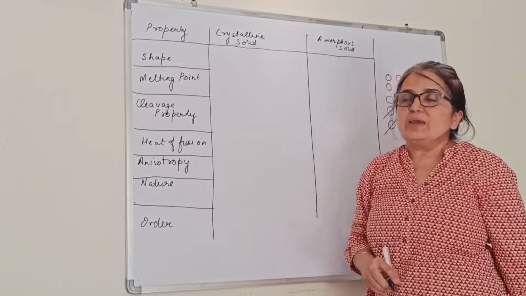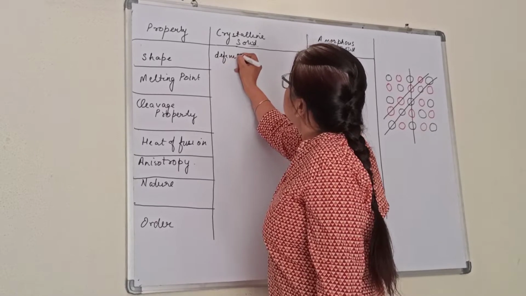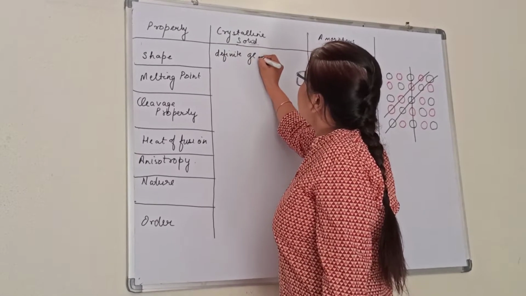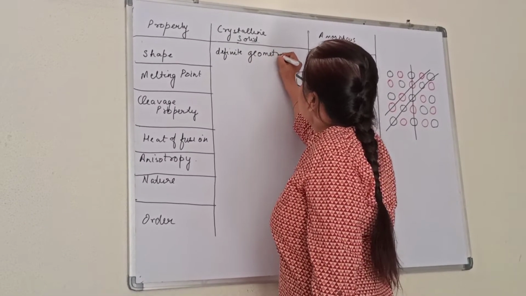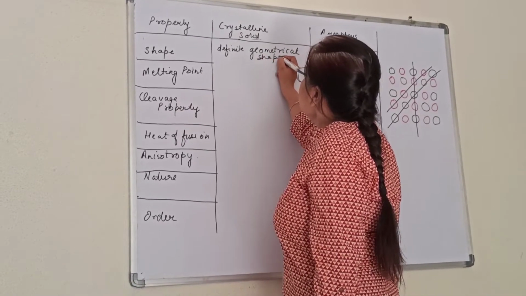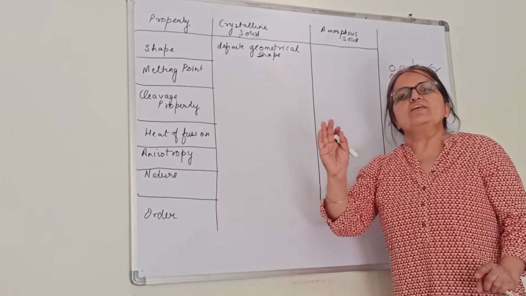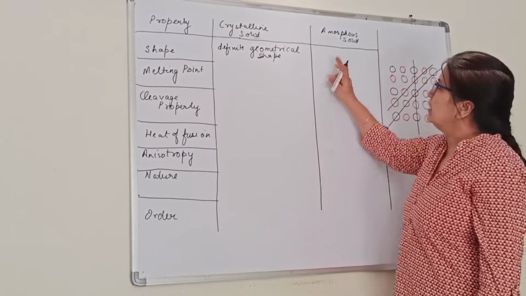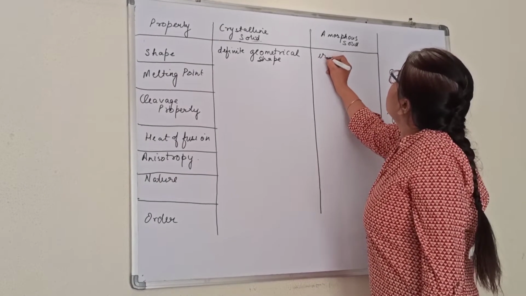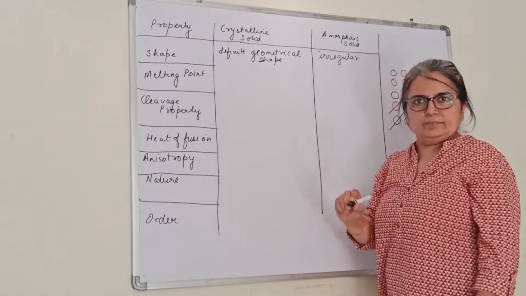Number 1, shape. Crystalline solids have definite geometrical shape. They have a proper geometry. We will be talking about various types of geometry in this chapter. Amorphous solids have irregular shape. Their shape is irregular.